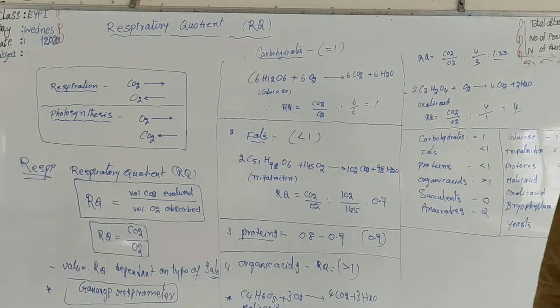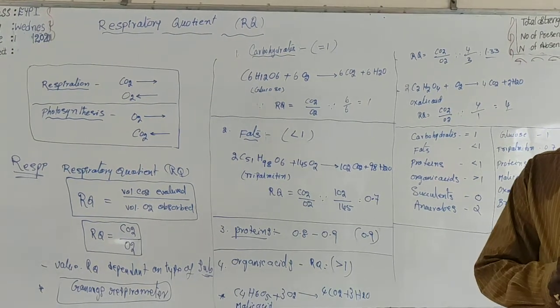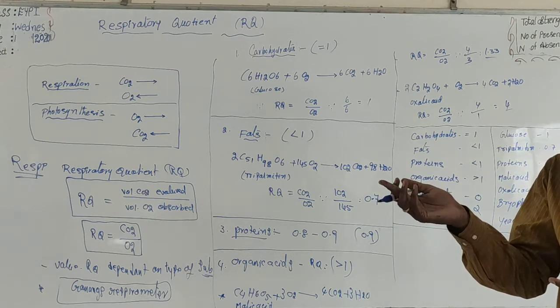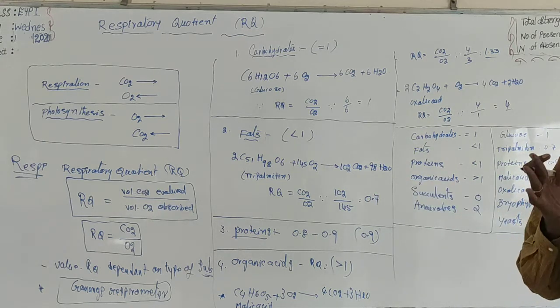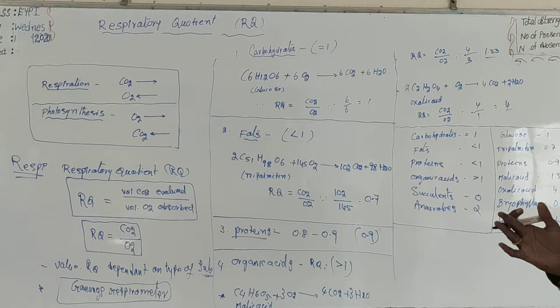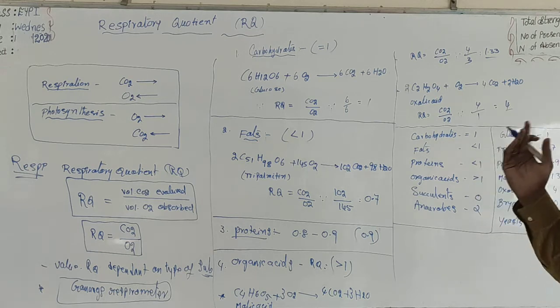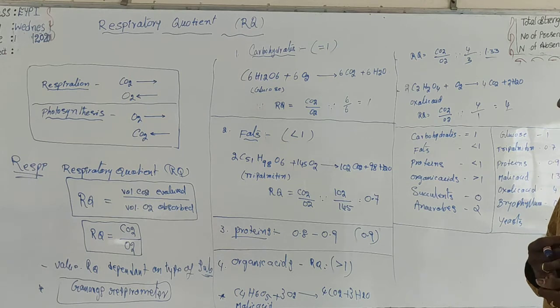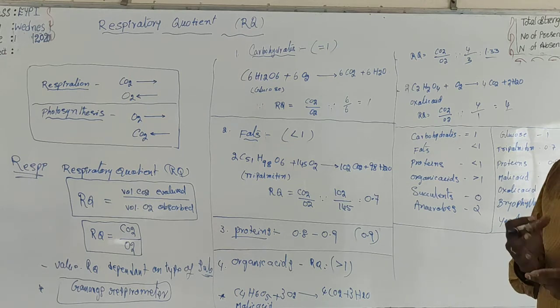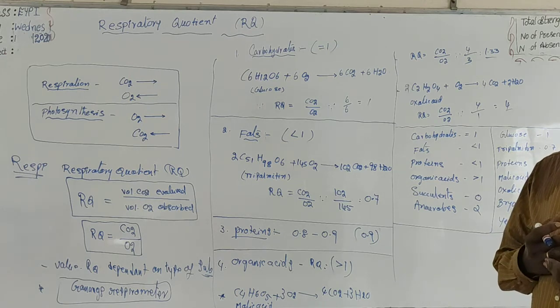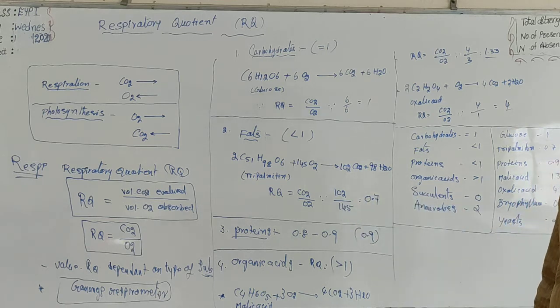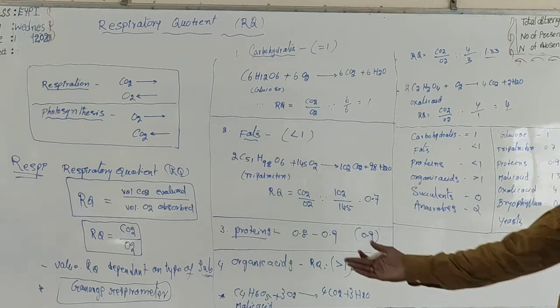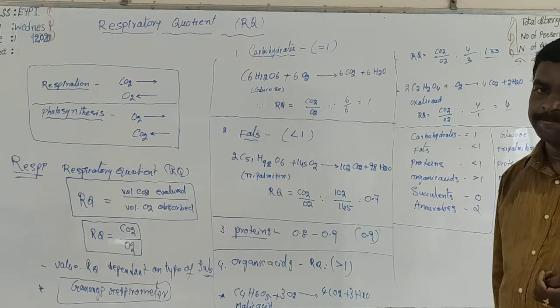So, the ratio between the volume of CO2 given out and volume of O2 taken in simultaneously by a given weight of tissue in a given period of time is called RQ. RQ is equal to CO2 by O2. So always RQ value is dependent on the type of substrates. These values can be measured by an instrument called Ganong's respirometer.